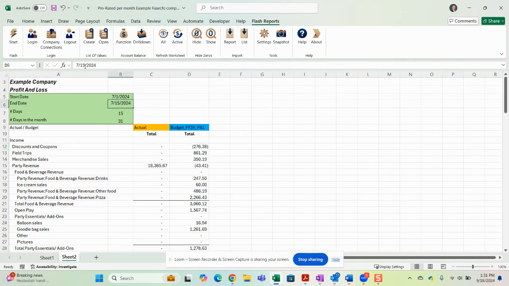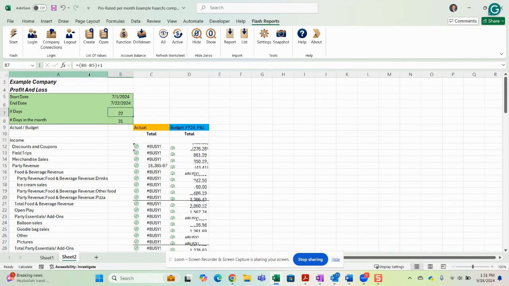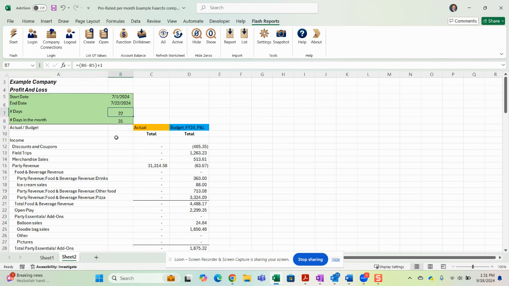Let me take another, non-equal number. I'm just going to take it for 722. I've got my actual numbers just coming through over here, and we can see my budget numbers pulling through values over there as well. And there we can see that it's slightly more now. Let's take it back to, let's say, 731, right? And then we can see all our values, the full 571, coming in here.